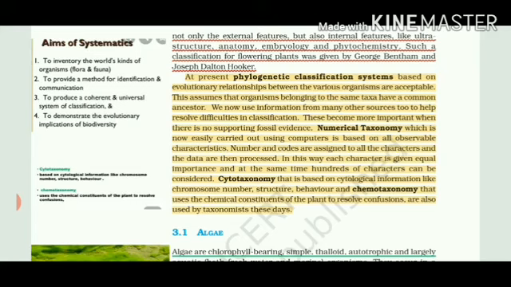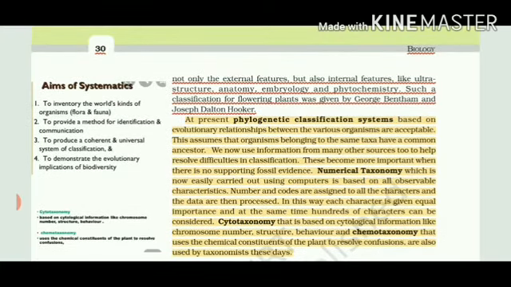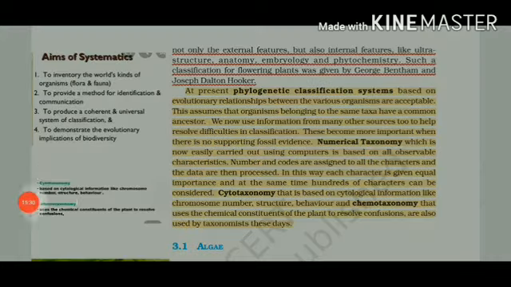So in this general introduction of chapter number 3, Plant Kingdom, we have talked about the differences between the Linnaeus and Whittaker classifications. Then we have talked about the 5 divisions of kingdom Plantae: Thallophyta, also known as algae, Bryophyta, Pteridophyta, Gymnosperms and Angiosperms. Then we have talked about why cyanobacteria are not kept under the algae division. Then the important point: what is the natural system of classification and what is the artificial system of classification.